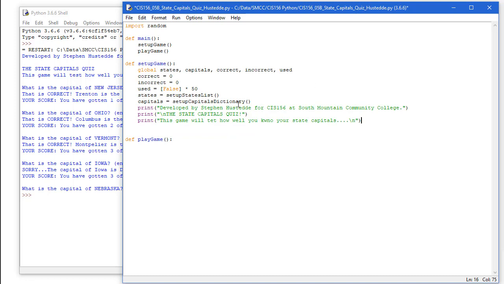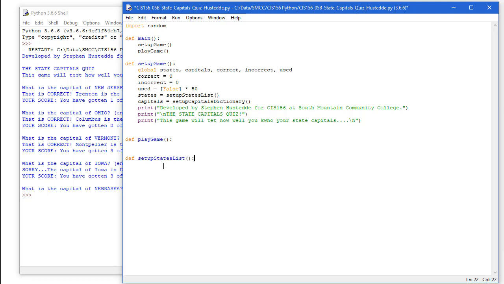Now we created two more functions here for setup states list and setup capitals dictionary. And I'm going to go ahead and add those stubs here, defining our function for setup states list.